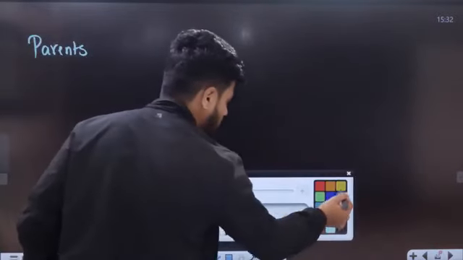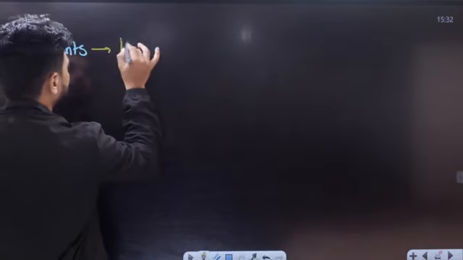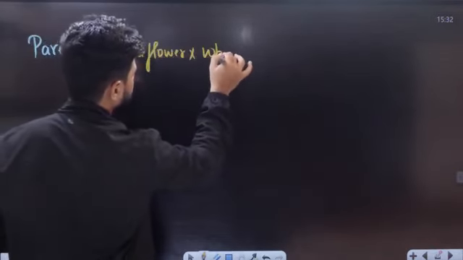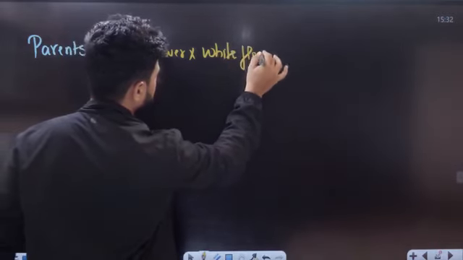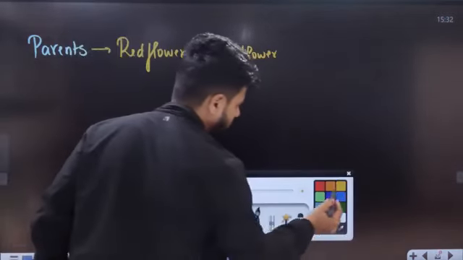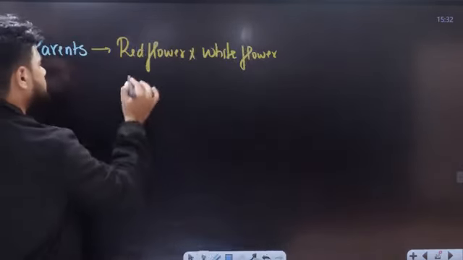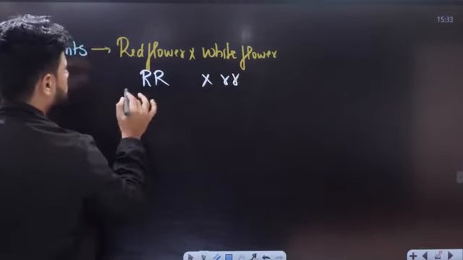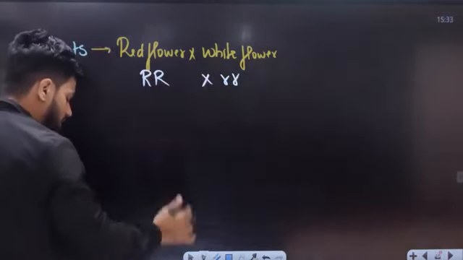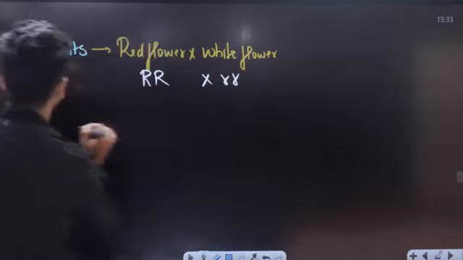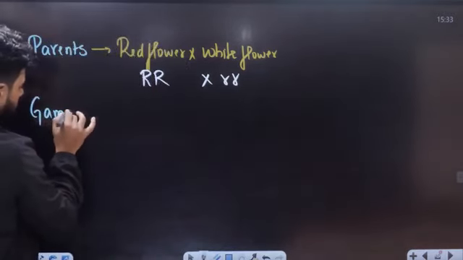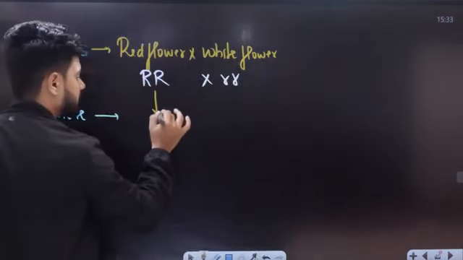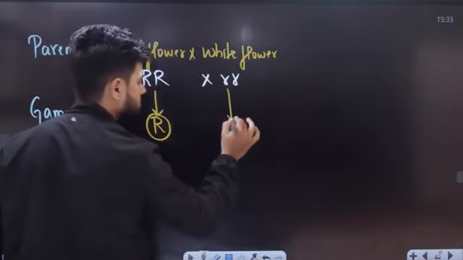Let's take one red flower crossing with a white flower. One is going to be homozygous dominant, let's say capital R. One is going to be homozygous recessive, small r. This is going to be red, this is going to be white. Next step is gamete formation. Now what gametes do we get here? From here we get a single gamete, capital R. Here we get small r.